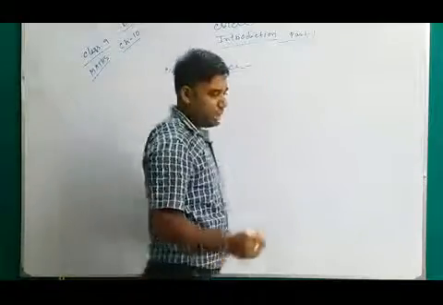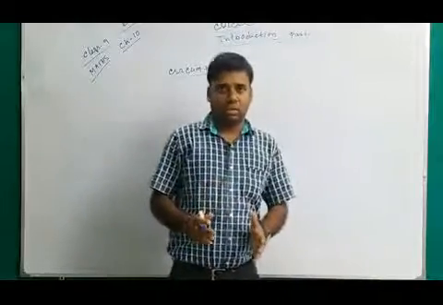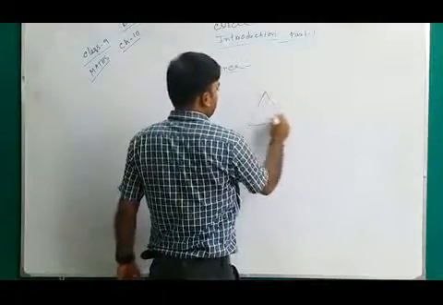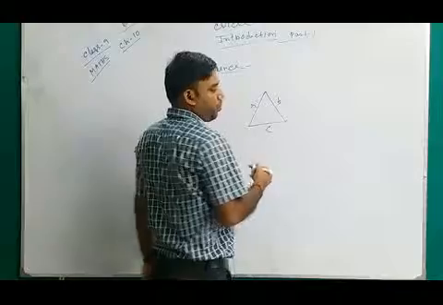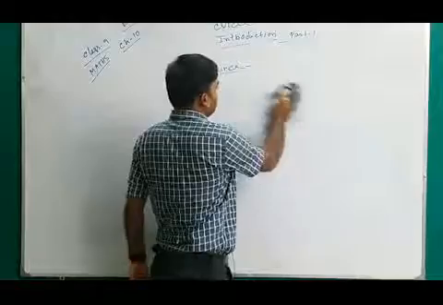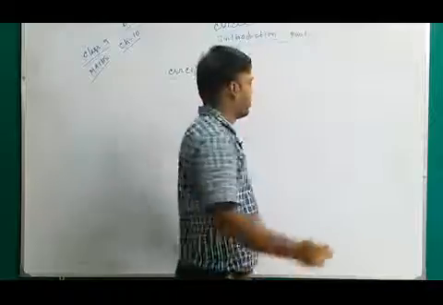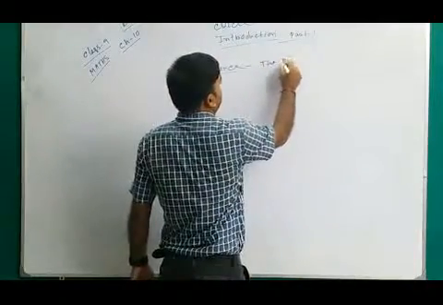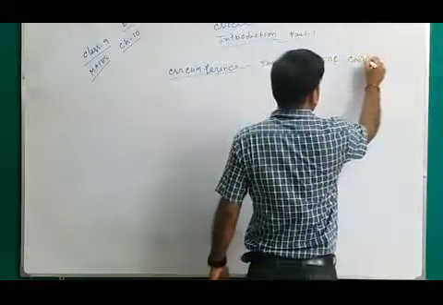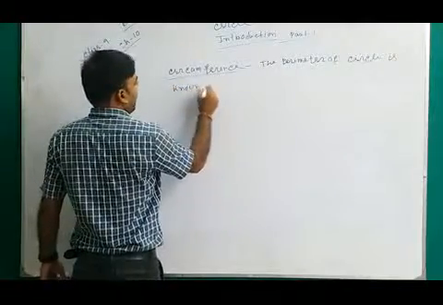In the case of a triangle, square or rectangle, perimeter means the sum of the sides, the sum of the boundary. For example, for a triangle with side lengths a, b and c, the perimeter of the triangle is a plus b plus c. Now, in the case of a circle, that boundary or perimeter is known as circumference. The perimeter of a circle is known as circumference.